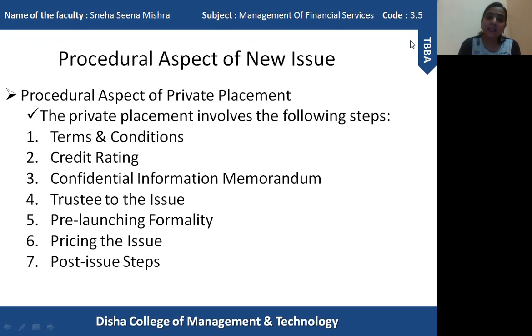Basically, the trustees are usually banks or other financial institutions. So the organization decides who will be the trustee in a particular private placement, whether it is going to be a bank or a financial institution, so that the rights of the investors can be protected and the private placement can be conducted in a fair manner without exploiting the investors.